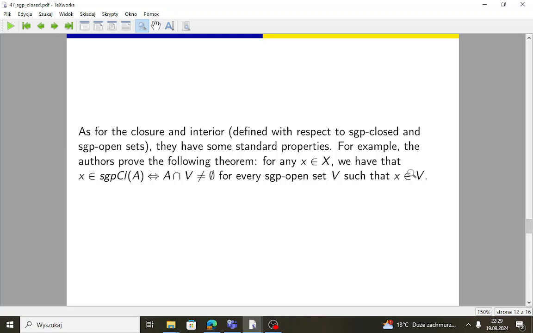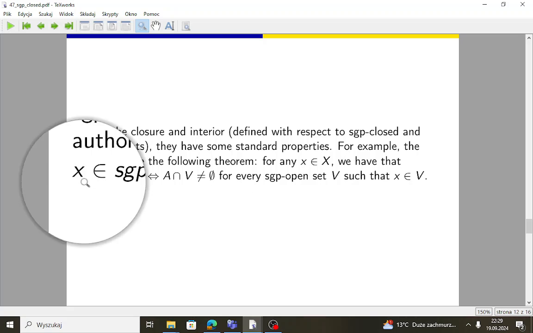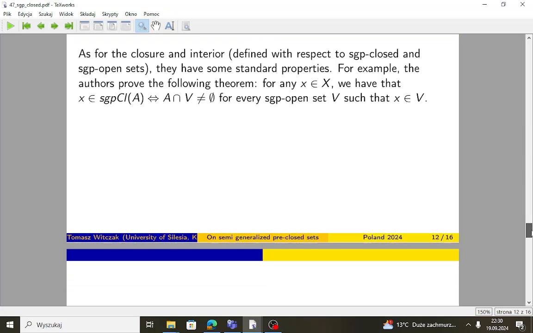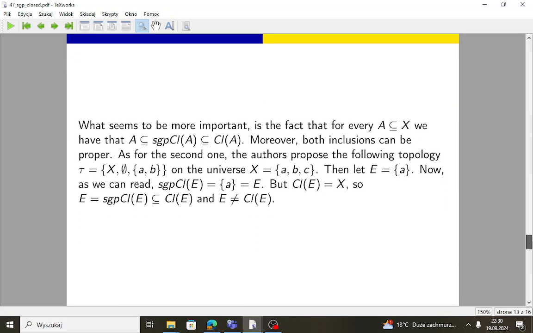As for the closure and interior, of course, they are defined in a standard manner with respect to sgp-closed sets. For example, the authors prove the following theorem: a point x is in the sgp-closure of A if and only if the intersection of A and V is non-empty for every sgp-open set V such that x belongs to V. This is typical, yes, but it's good to know that this property holds for sgp-closure too.